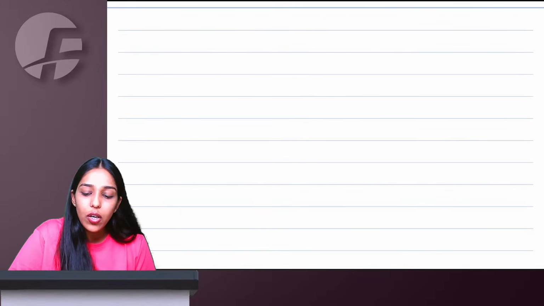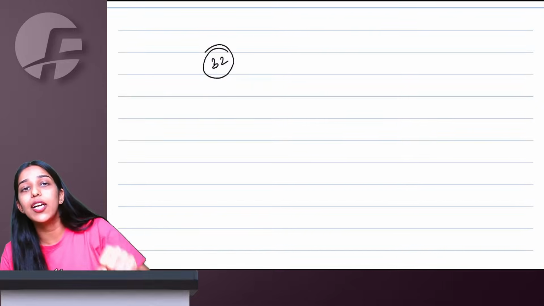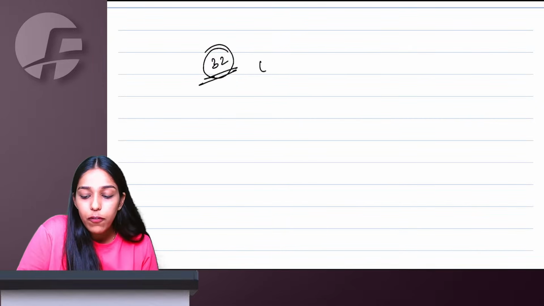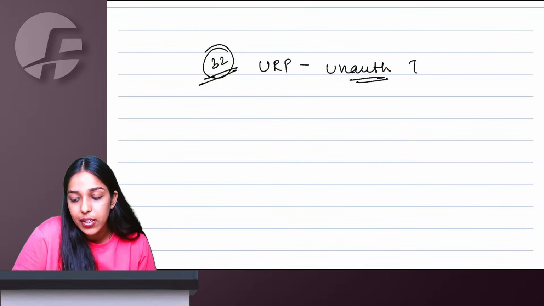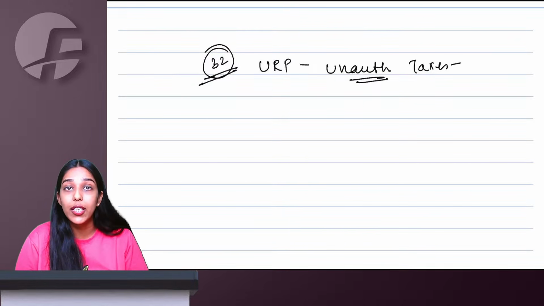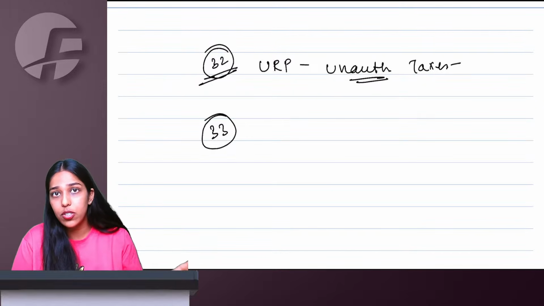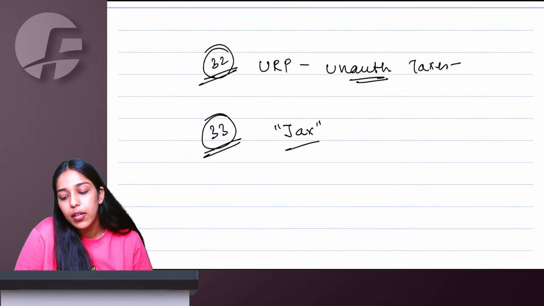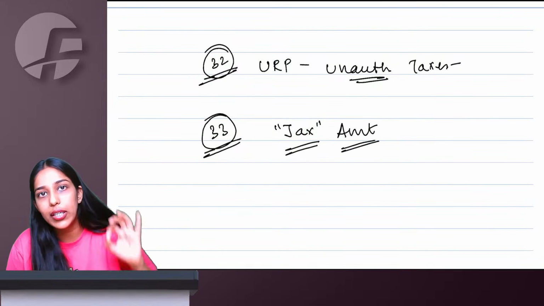Right, ma'am. Then talking about section 32. I am going to break all your 32 teeth. Section 32, I am going to break all your 32 teeth. If you are an unregistered person trying to collect unauthorized taxes, I will break all your 32 teeth. Meaning an unregistered person is not authorized to collect taxes. Section 33 says, whatever document or invoice you are issuing, please mention the amount of tax on it.